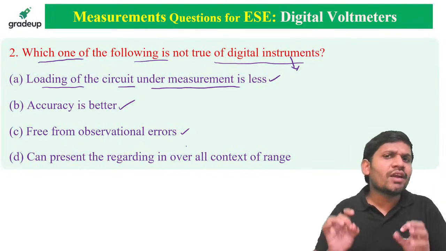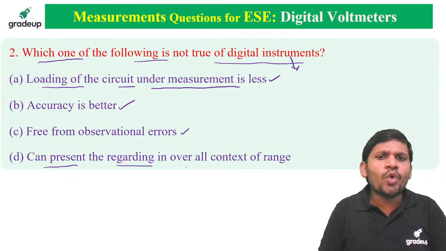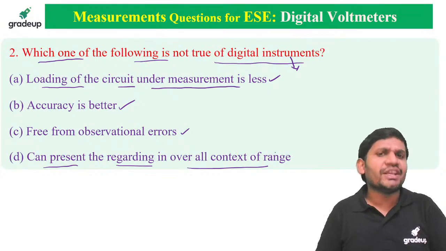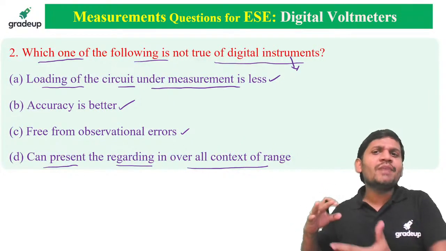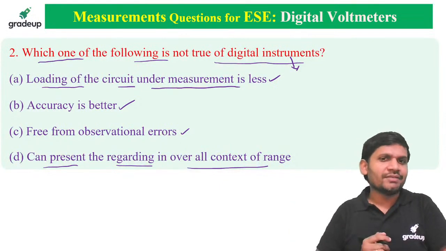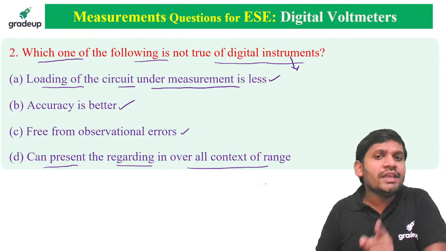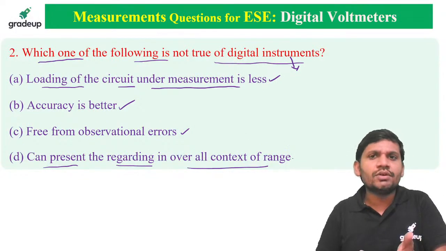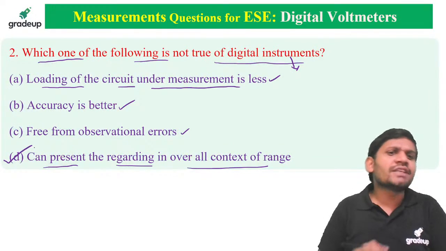You want to find the wrong statement. "Can represent the reading in the overall context of range." Just now I told you, in measurement of 1 volt, it cannot measure 1 volt; it is measuring 0.999 volts. But here it is given that it can represent the reading in the overall context of range, the total range it is measuring. That is wrong, sir. That's why this option is correct.